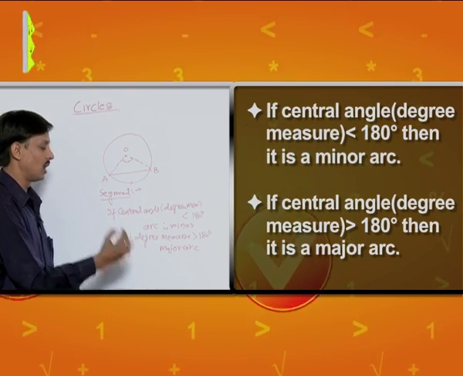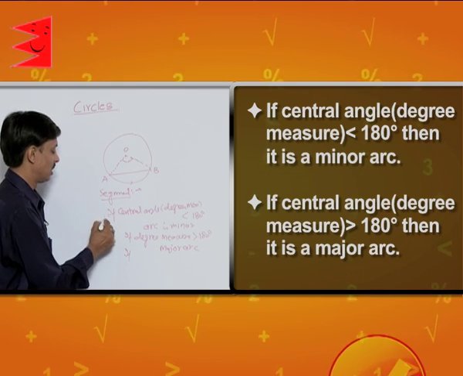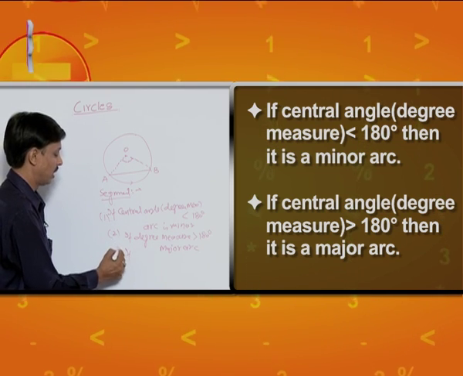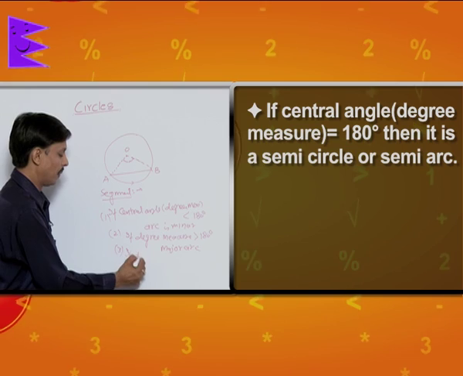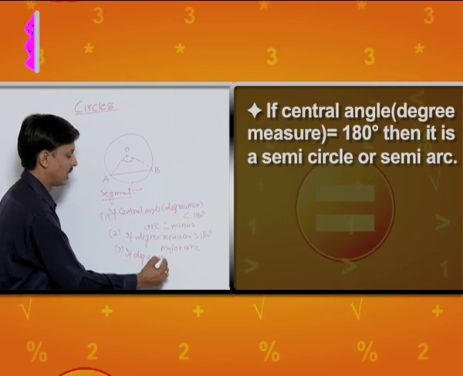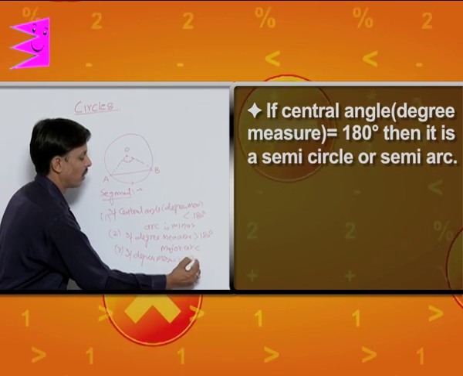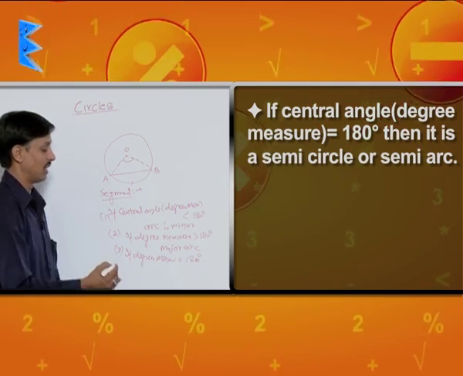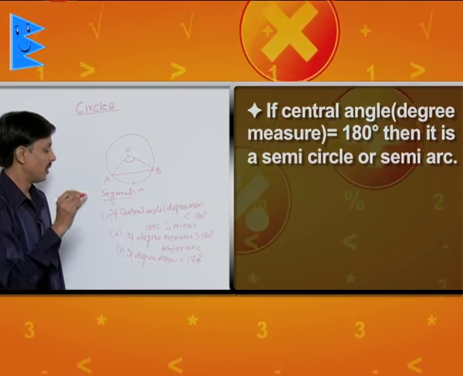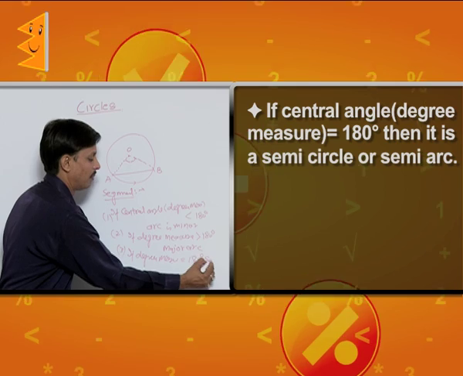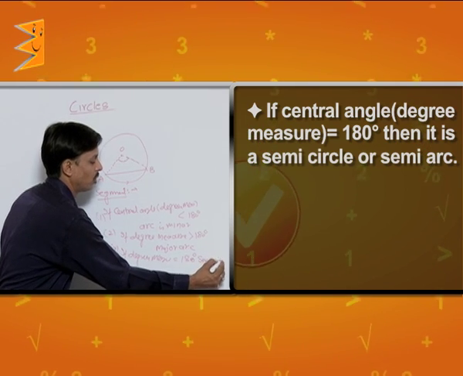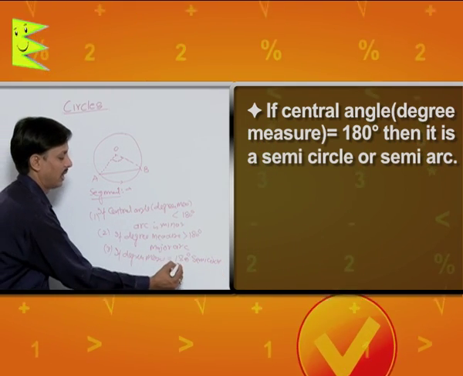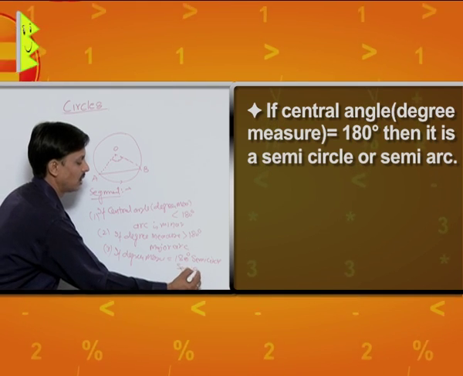What happens if the degree measure is equal to 180 degrees? Then what we call it is the semicircle, or you can call that arc the semi-arc.